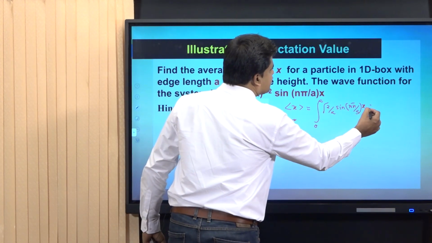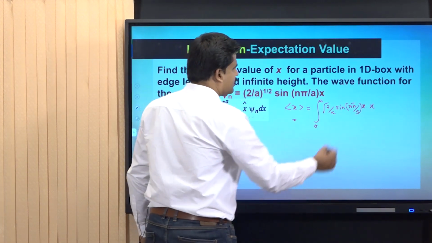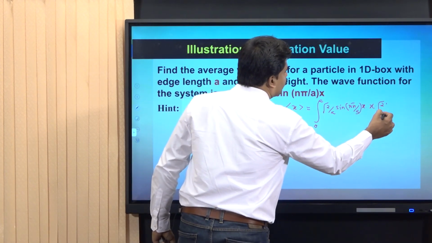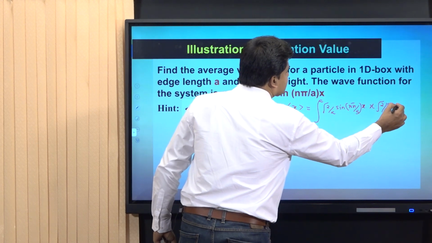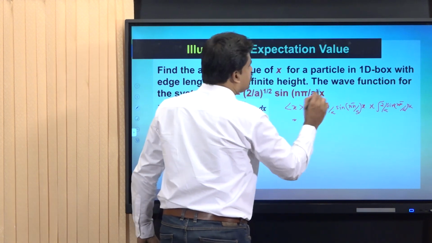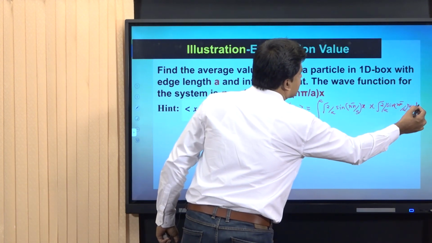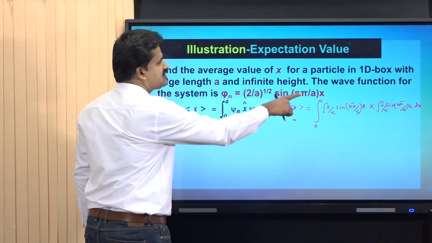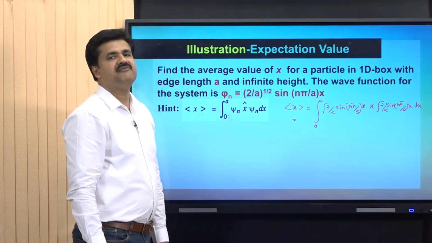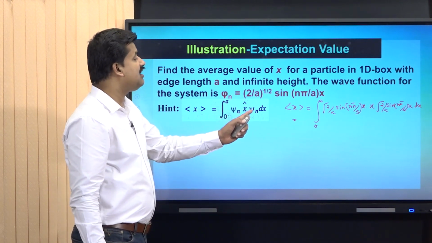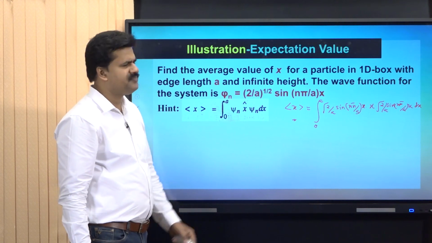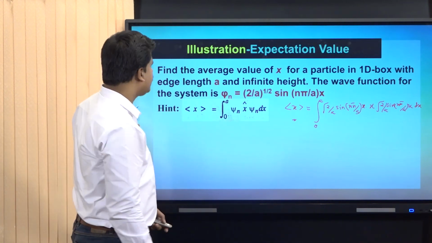X hat is simply multiply with x, into another psi n, root of 2 by a sin n pi by a into x. D tau is not required, so the last term is dx. On evaluation of that integral, we will get the average value of position of particle in 1D box. We can proceed some more.